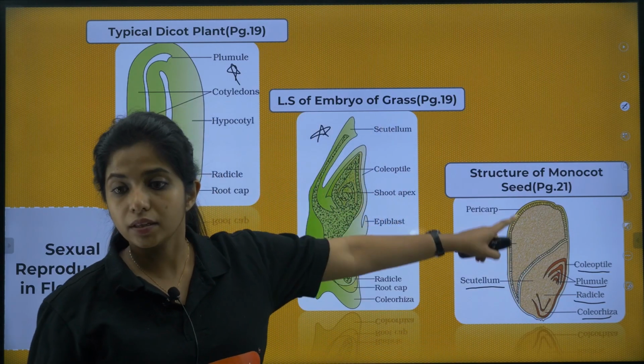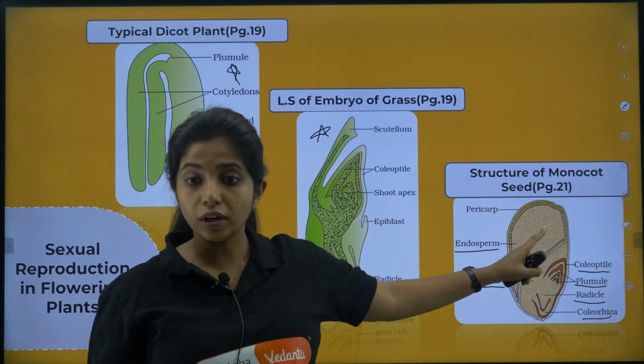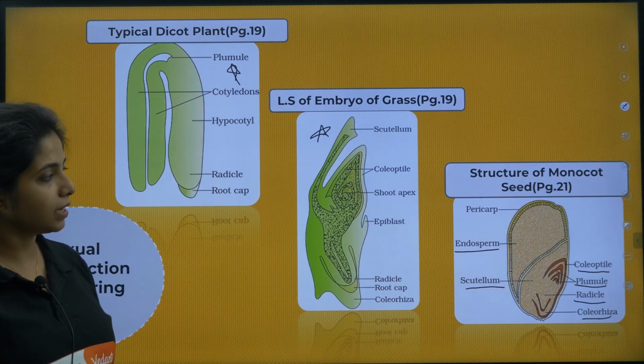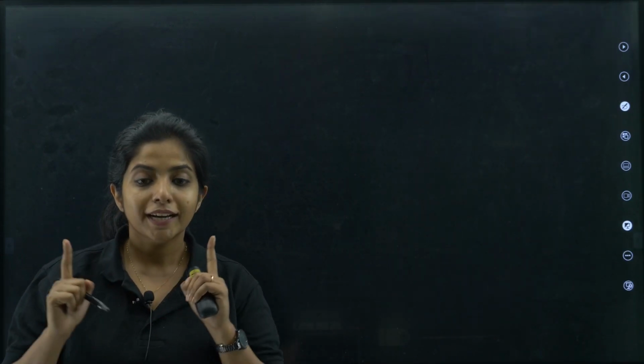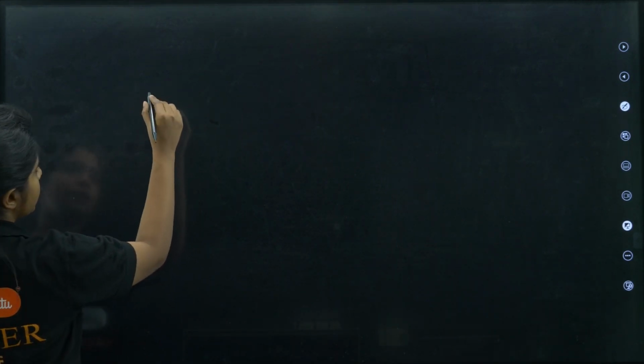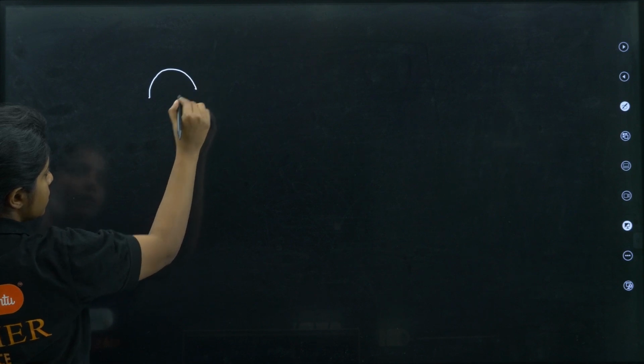What is this particular thing? This is a monocot seed. This is a structure of a monocot seed, my dear children. For making you understand this, I can draw something and I can show it to you. Okay, let's make the dicot ones. Dicots have two cotyledons, and cotyledons is something that stores food, my dear children. So basically, there's an axis over here, and this axis looks like this.